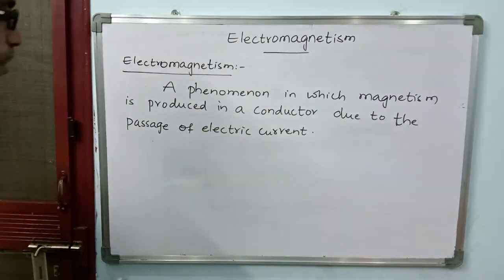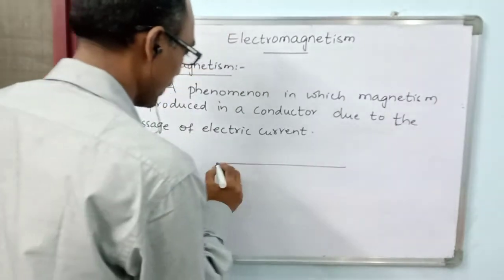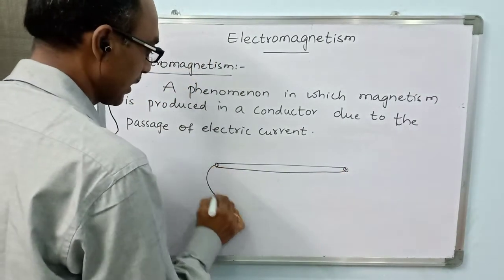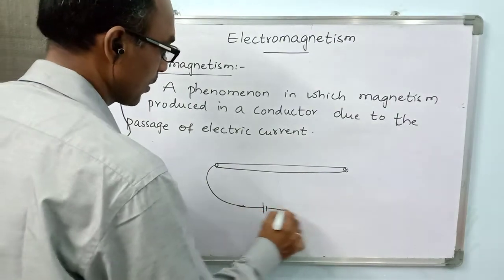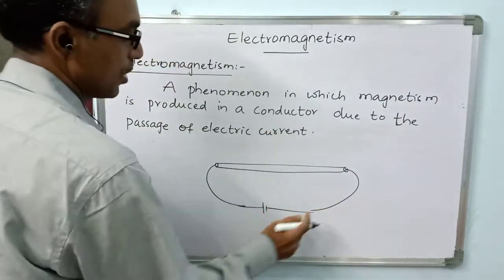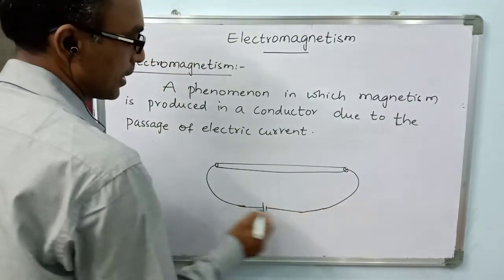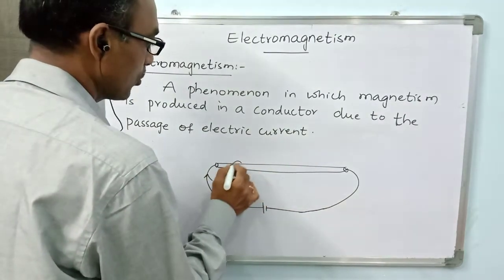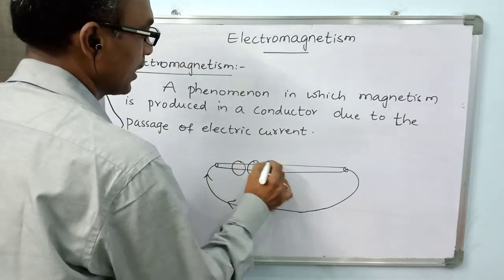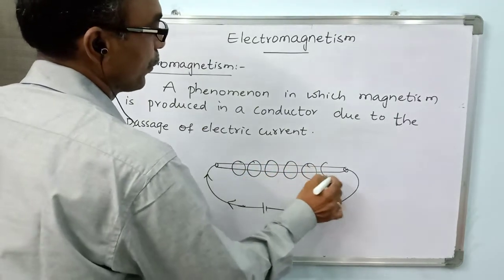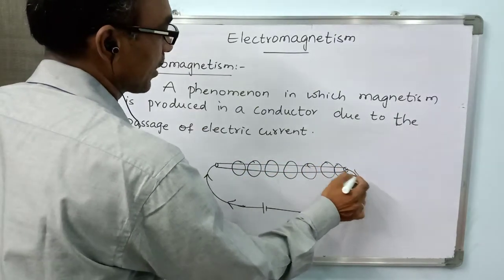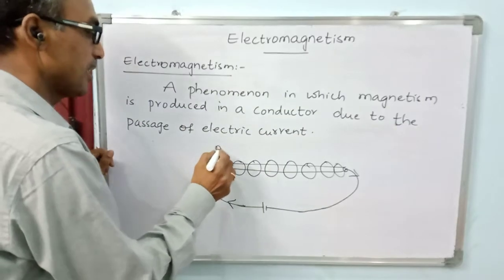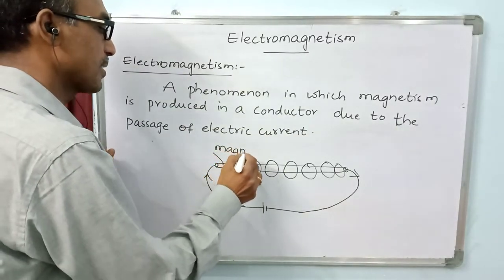It means, if a wire or a conductor is connected to a battery source of electricity, what do we see here? Whenever current is allowed to pass through it, automatically we find a magnetic field produced around it. This means the conductor is now acting as a magnet.